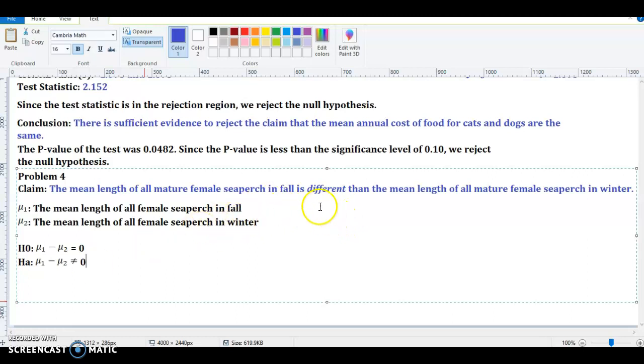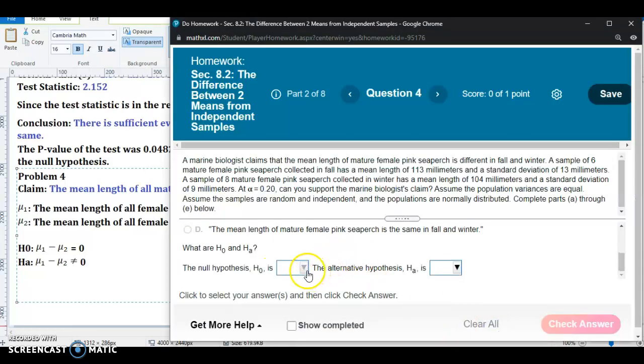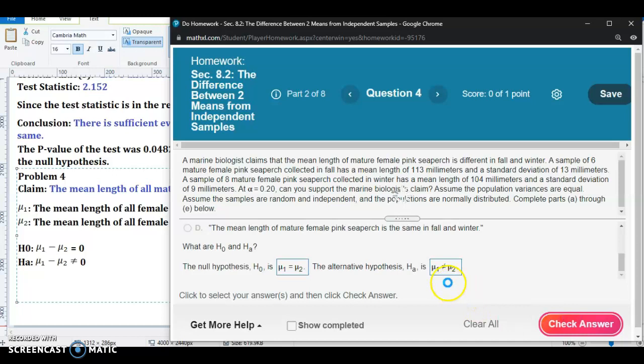So remember, it says in the claim that these 2 means are different. Different means not equal to. It doesn't necessarily mean less than, it doesn't necessarily mean greater than. Different means not equal to. So you put the not equal to symbol in the alternative hypothesis, and that means you put the opposite in the null. The opposite of not equal to is equal to, so that's what we put in the null. The null hypothesis is that the 2 means are equal, and the alternative is that the 2 means are different, or not equal to each other.